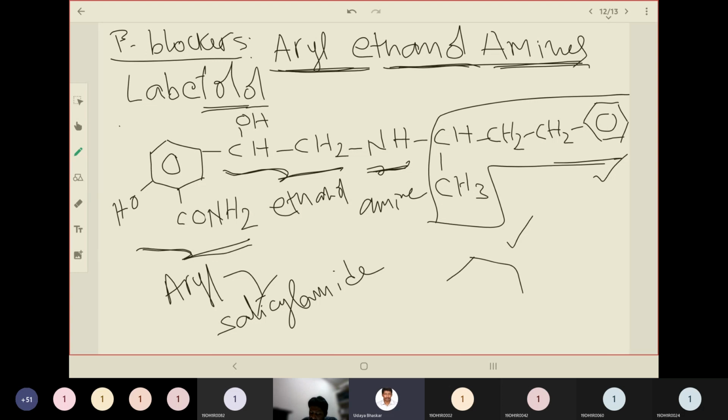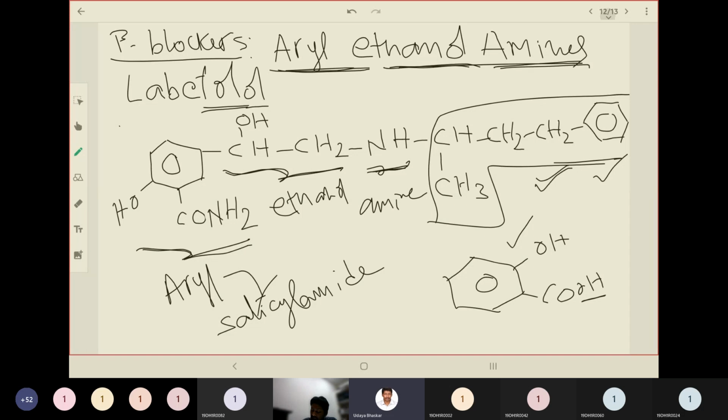Salicylic acid is benzene having a hydroxyl group, and at the adjacent position you have COOH. Here instead of OH it is NH2, so it is an amide. So it is salicylamide. Salicylamide is connected to ethanolamine. Then further it is attached with this group. That is how you should remember the structure of labetalol.